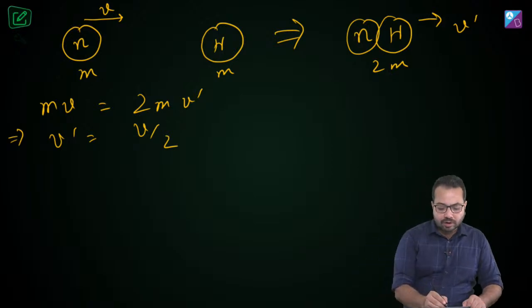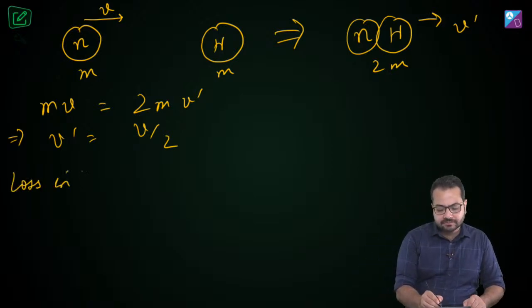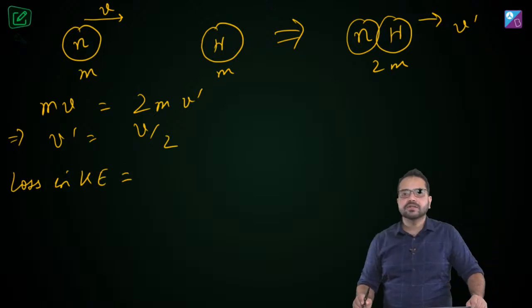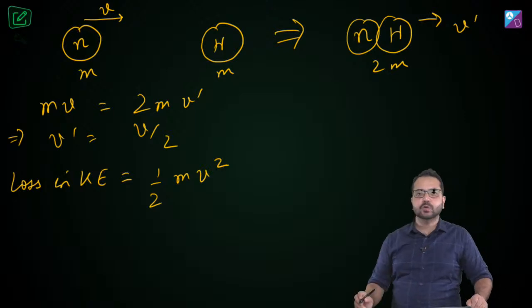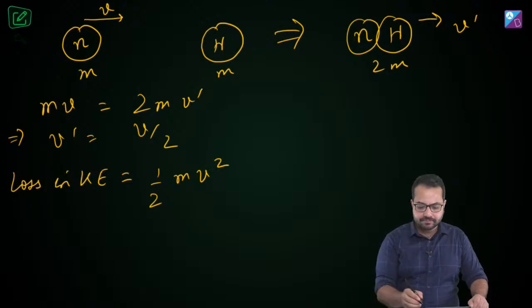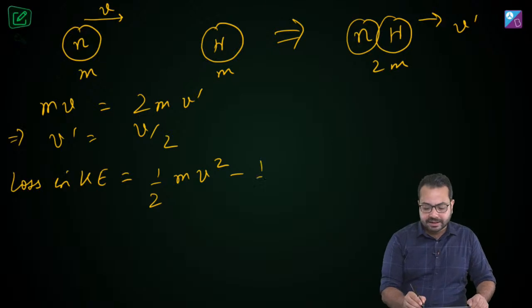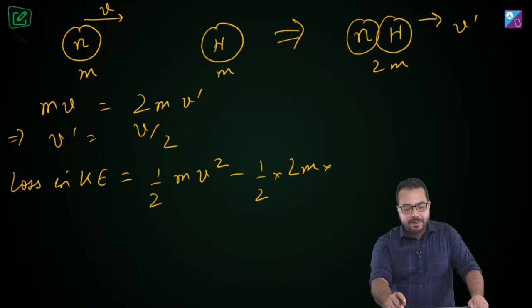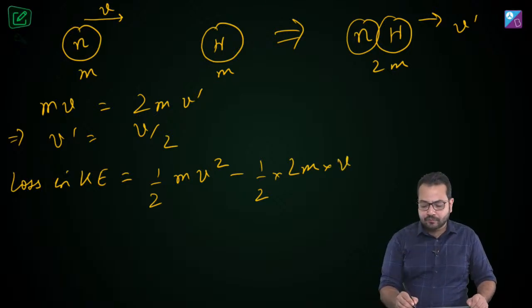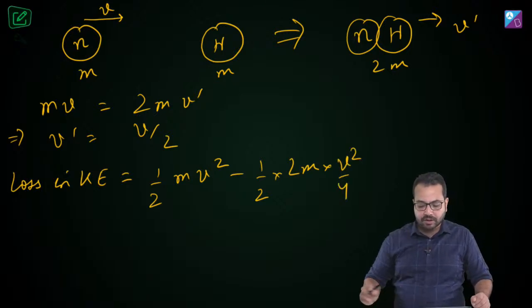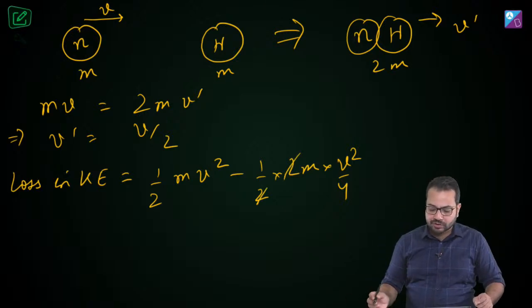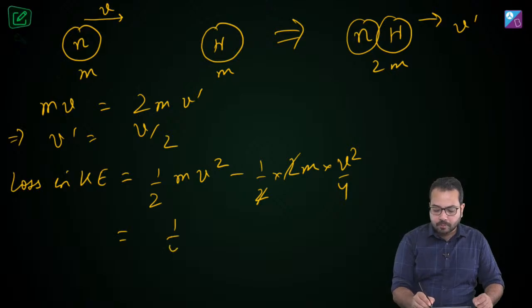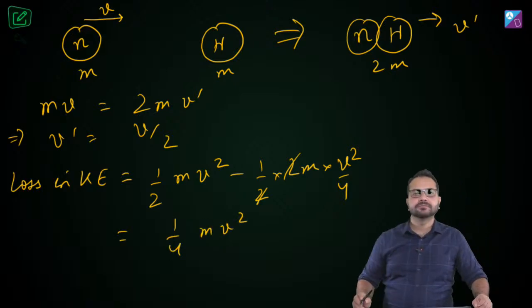Now what is the loss in kinetic energy? The loss in kinetic energy is half mv square, that was the initial kinetic energy, minus the final kinetic energy. The final kinetic energy is half into 2m into v prime square. What is v prime? V by 2. So v by 2 square, which means v square upon 4. So this 2 and this 2 are gone, and we have 1 upon 4 mv square.